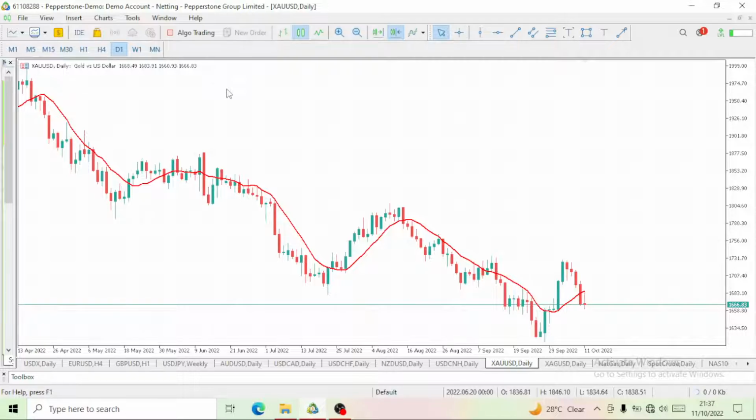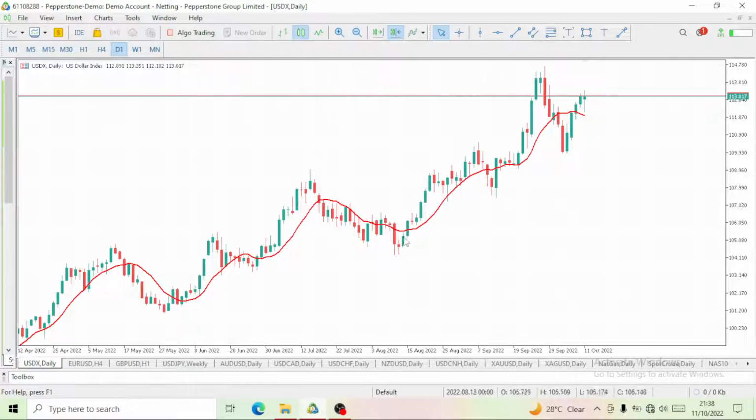We all know that once there's a bullish move on the USD index, we tend to see a drop on gold. Why? When there is a drop on the USD index, we will see a rise in gold. Now I want to show you an example before we go into this analysis on gold. Take a look at this movement.